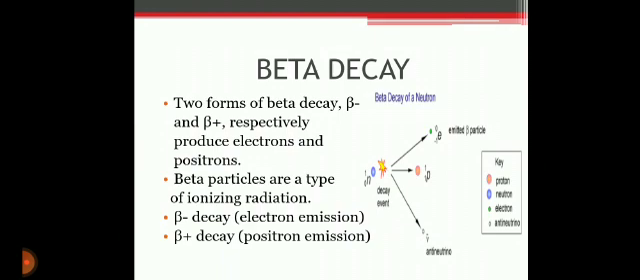Next is beta decay. There are two forms of beta decay, beta minus and beta plus, which respectively produce an electron and a positron. Beta particles are a type of ionizing radiation. Beta minus decay is electron emission and beta plus decay is positron emission. Beta decay is one process that unstable atoms use to become more stable.